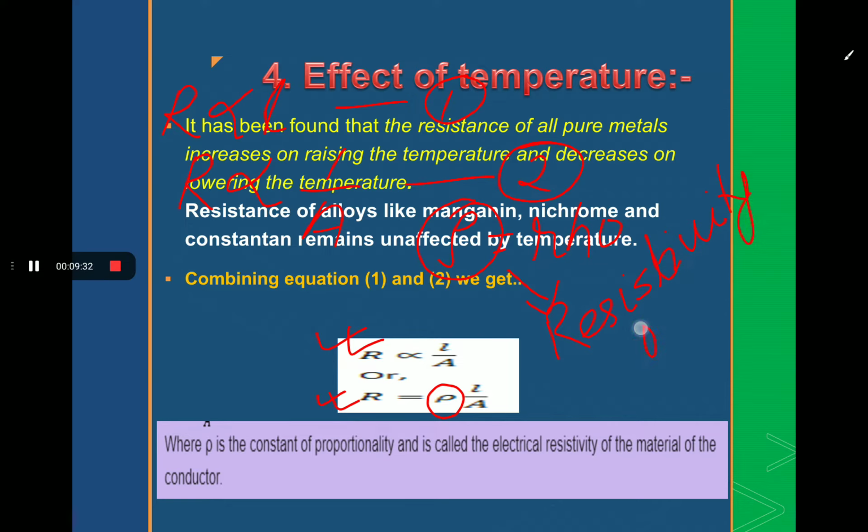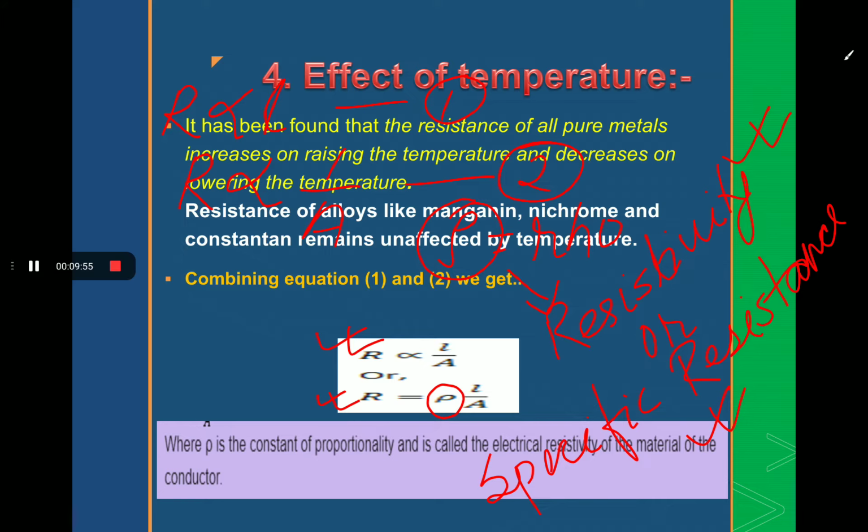And this is also known as specific resistance. You have to keep it in your mind because it is very useful when you solve numericals. This rho is known as resistivity and the other name is specific resistance.